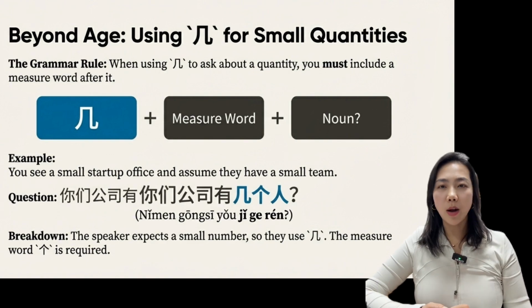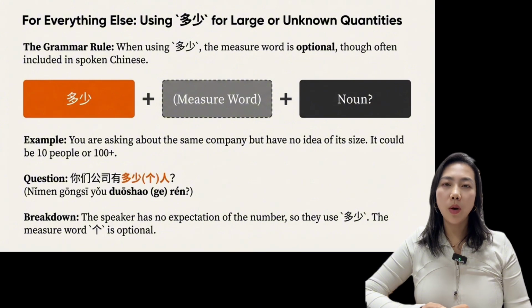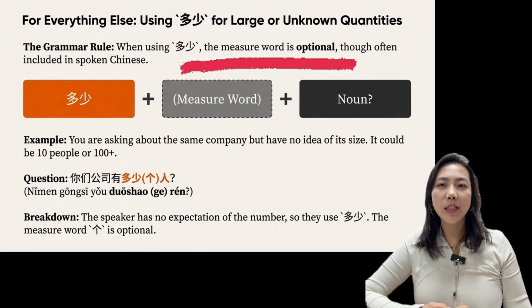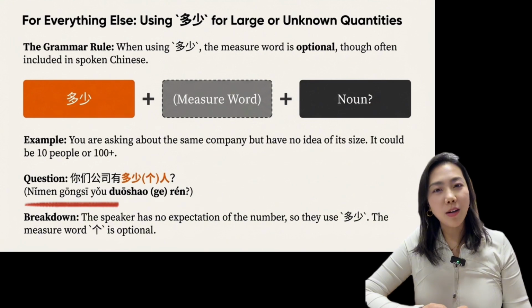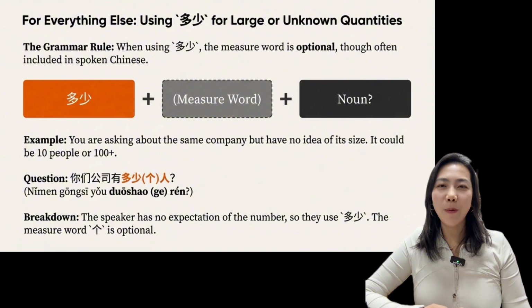Let's look at 多少. 多少 is used when the number is large or completely unknown. When using 多少, the measure word is optional. It is often included in spoken Chinese. For example, you are asking about the same company, but this time you have no idea about the size. You ask, 你们公司有多少个人? This could be 10 people or 100 people or more. Because there are no expectations, you use 多少.